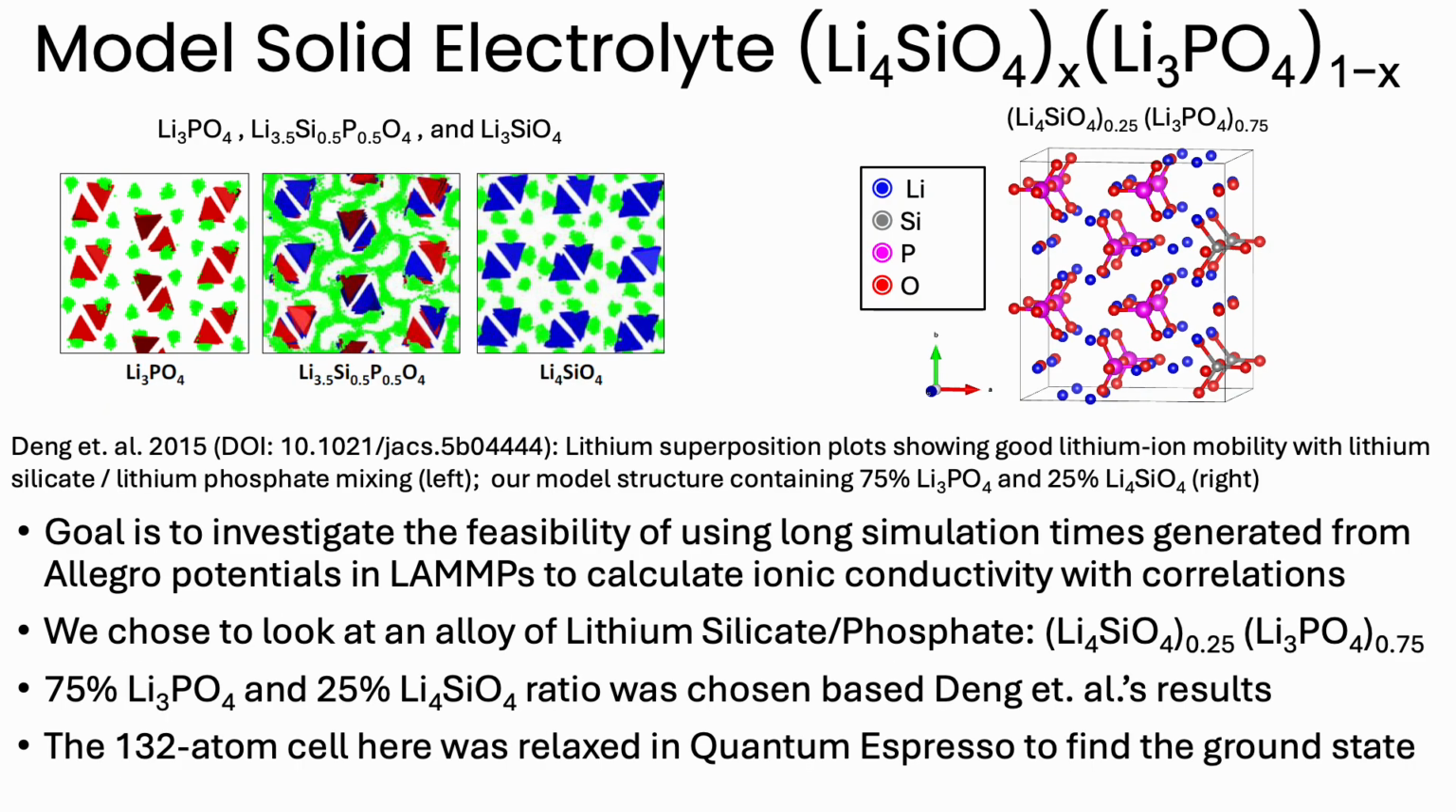In order to assess the feasibility of using Allegro to generate long MD simulations, which we need to estimate ionic conductivity, we decided to start with a simpler material than our borsites, which has a smaller unit cell and fewer atoms. We decided on this lithium silicate phosphate alloy, which was based on the work by Dang and others, showing this alloy to have good lithium mobility. The structure we chose was a 25 to 75% ratio of silicate to phosphate, which is shown on the right.